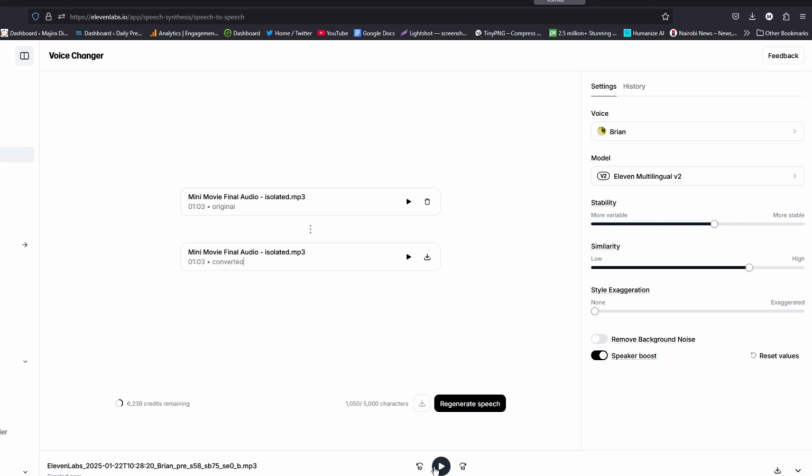Great. Now that is our converted creation that we have just created. You can now download it using the download button, which is this. So that's how we can change our voice using ElevenLabs.